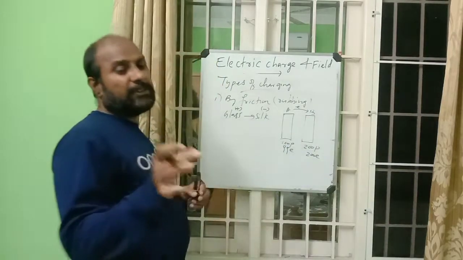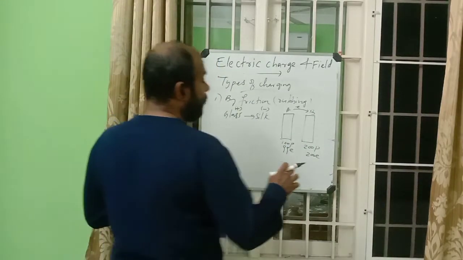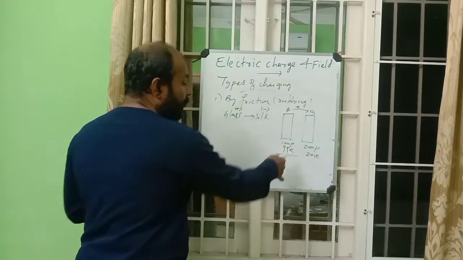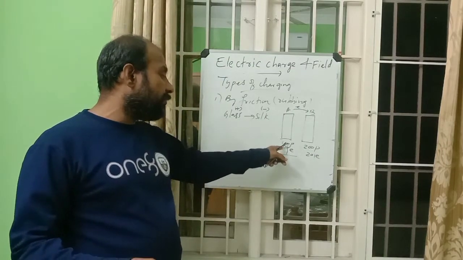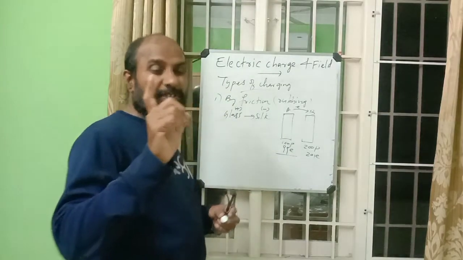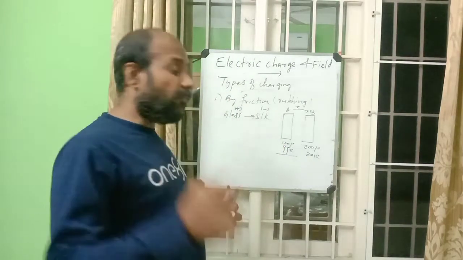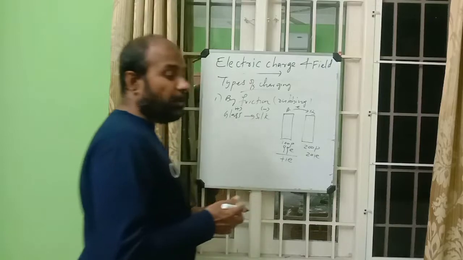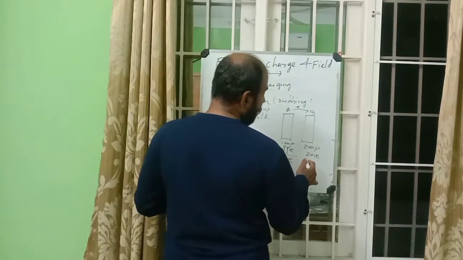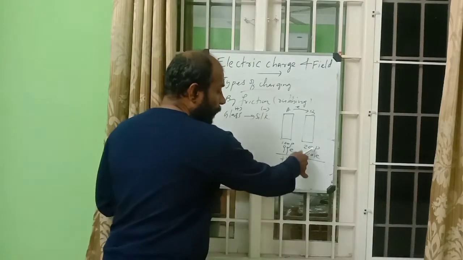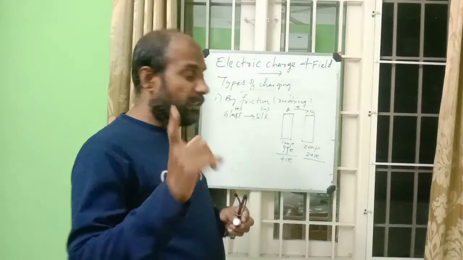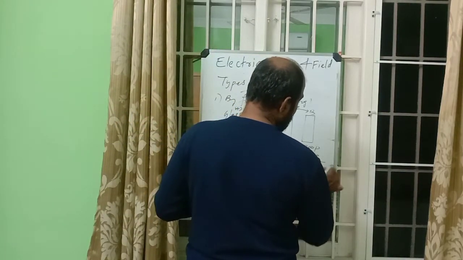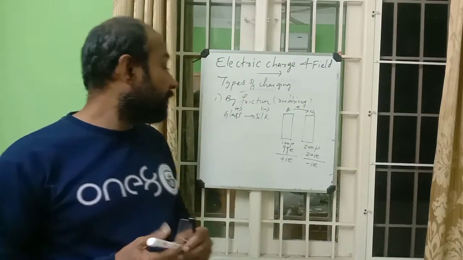And B gains 1 electron, so its number of electrons is increased. Here in A, the proton number is now 1 more. 99 electrons neutralize 99 protons, and 1 proton is in excess, which means 1 unit of positive charge. In B, 200 protons neutralize 200 electrons, but 1 electron is in excess, which means 1 unit of negative charge. So that is what happens.